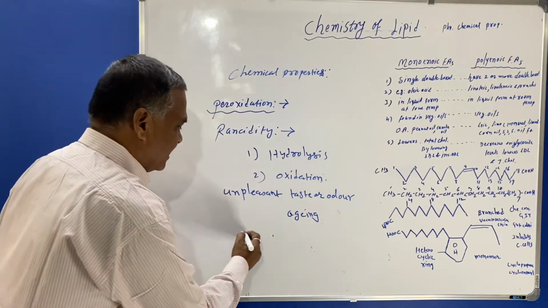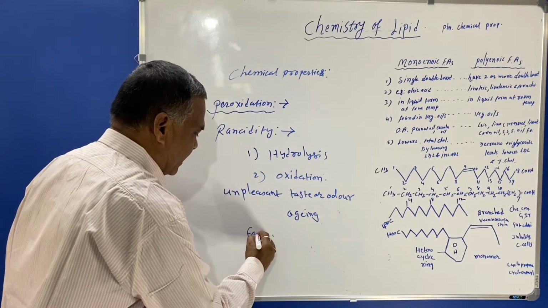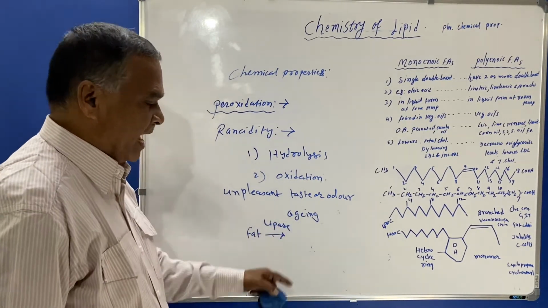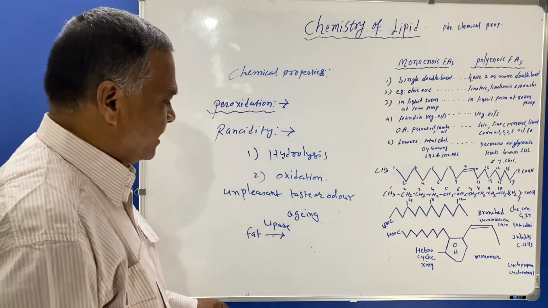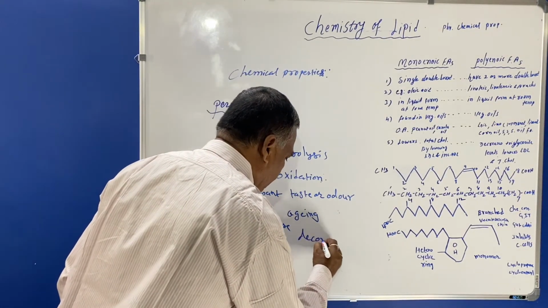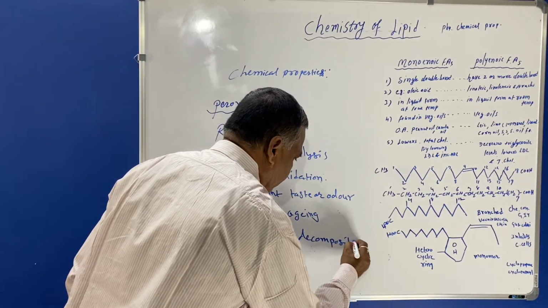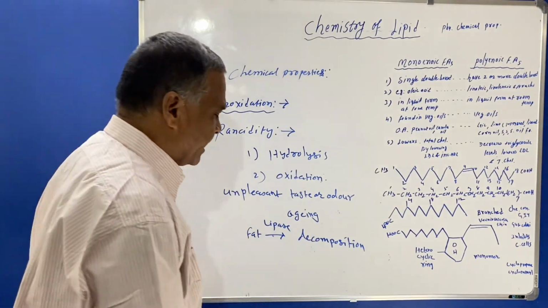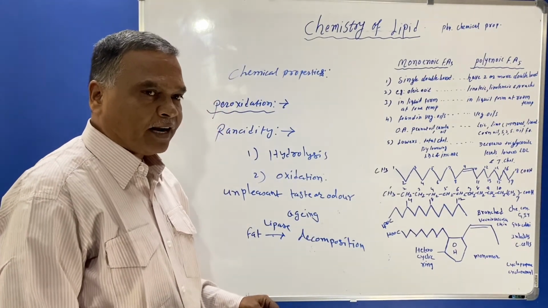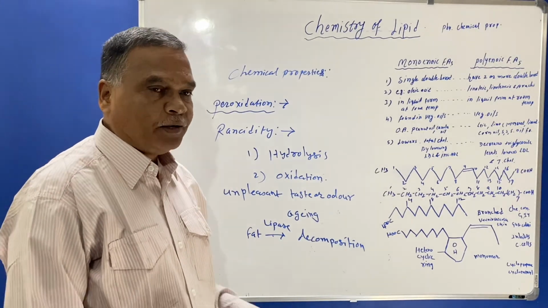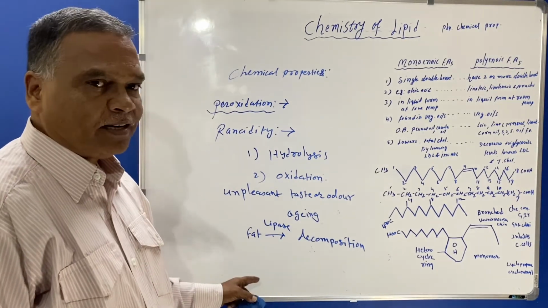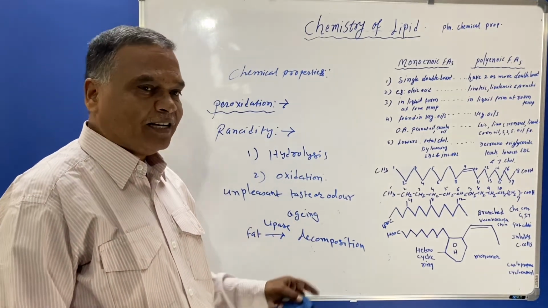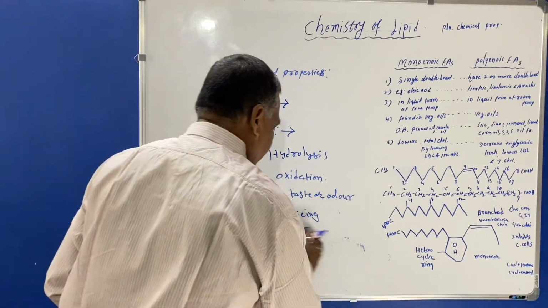By hydrolysis, rancidity can occur. The animal fats are hydrolyzed with the help of the enzyme lipase, and it will produce decomposition of the fat. The other method, oxidation, means if the lipids are exposed to oxygen, it will lead to peroxidation, and due to this peroxidation, unpleasant decomposition will occur, forming aldehyde compounds.